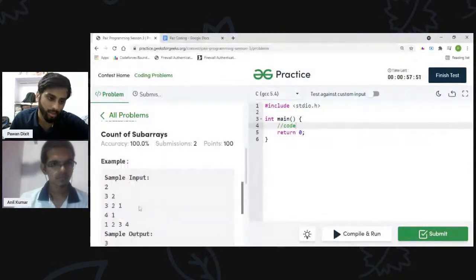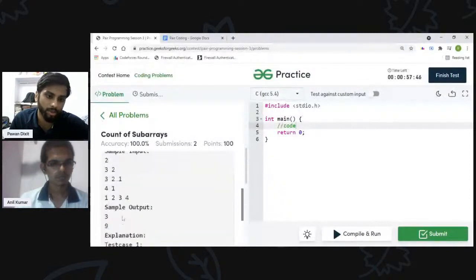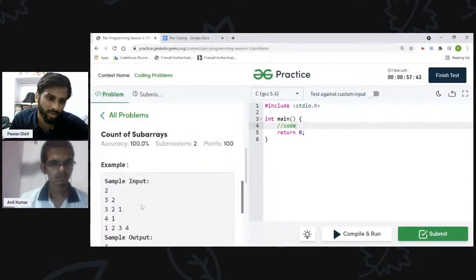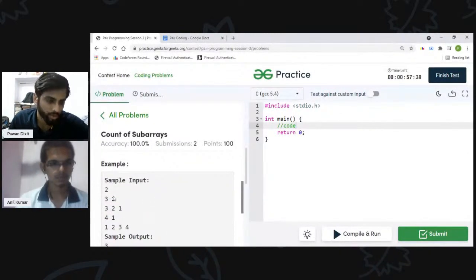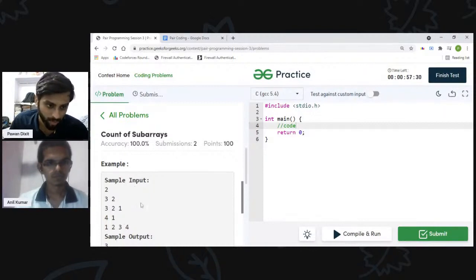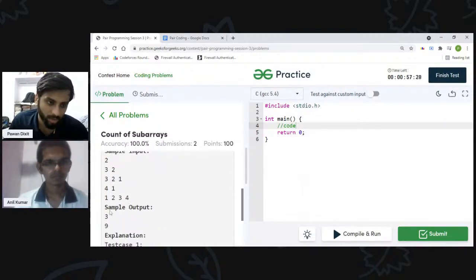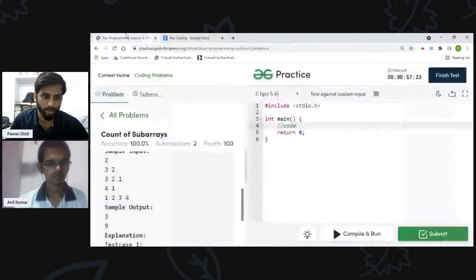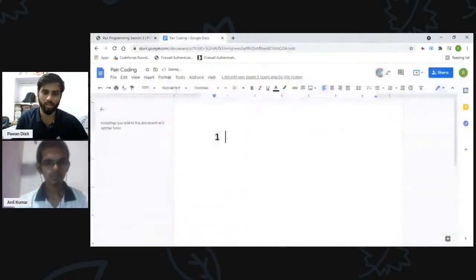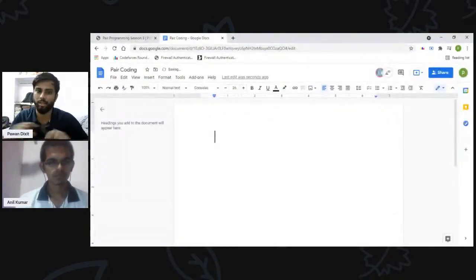So let's see the constraints. 1e5. Okay. I think in the sample input we are provided test cases also. Yes, test cases, then n, k, and an array of size n. So these two are the test cases. 3 is the size of the array and 2 is the value of k. So now let's explain this test case first. In the first test case, we are given... Should I use that thing?